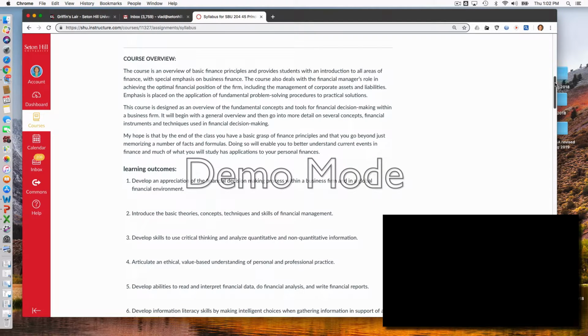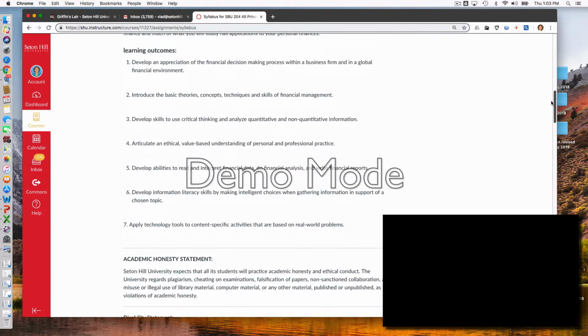Then the course overview. This is really a basic principles of finance course. So it's going to be related a little bit with econ courses and accounting, but it's finance principles, theory and applications. And those are some of the learning objectives the students are going to learn. It's going to be theory basically, and then application.